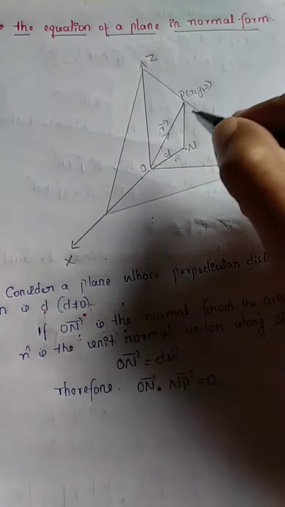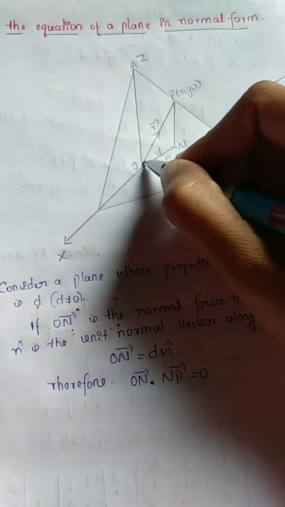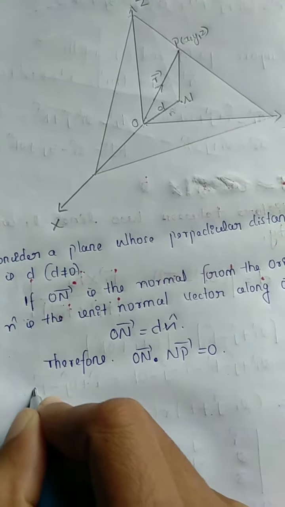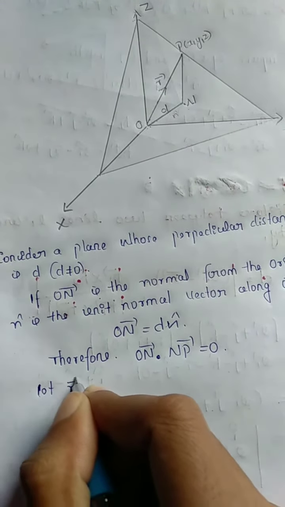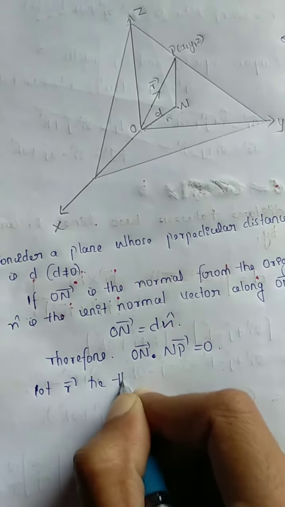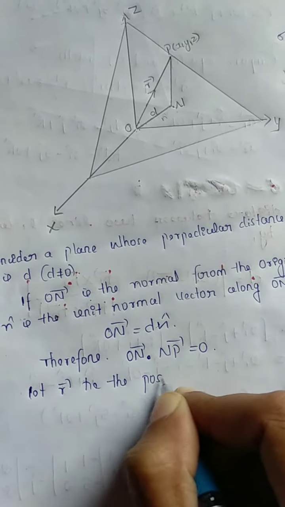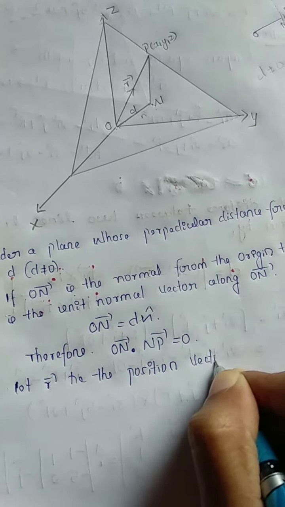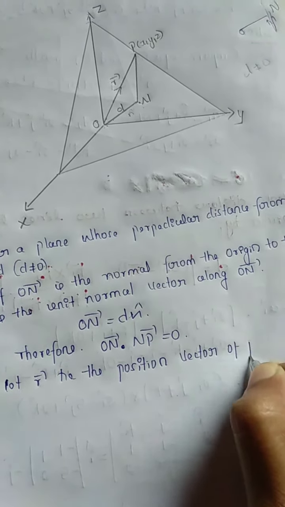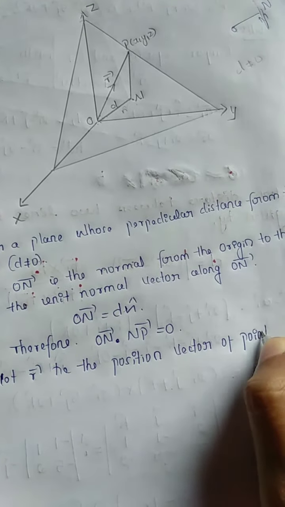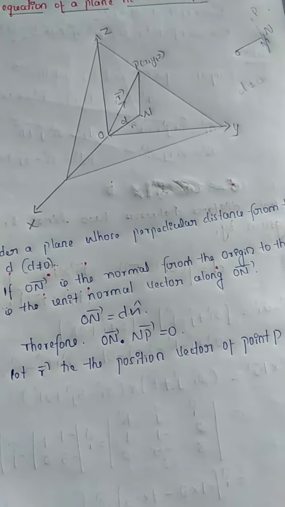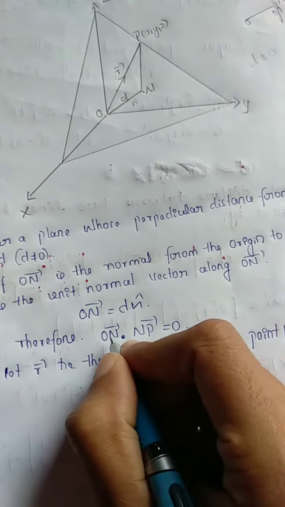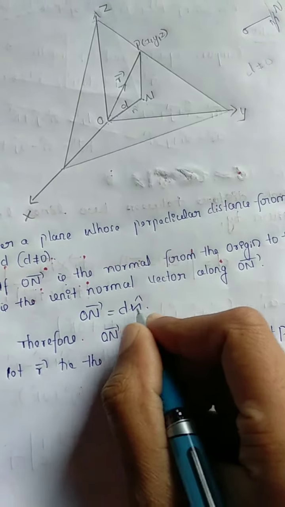So let vector r be the position vector of the point P. We know vector ON is equal to d n cap.